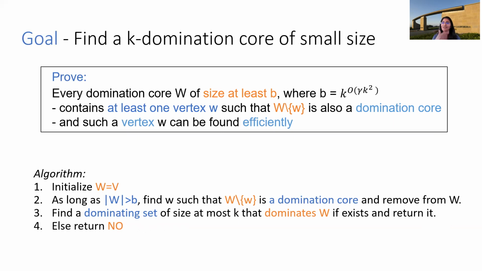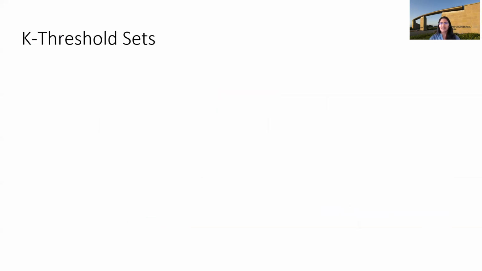And it also says that if you're given a bigger size domination core, you can always find a vertex to remove from it such that you still have a domination core. So the second part of finding the vertex can be done using standard techniques if we have a bound on the size of minimal domination cores. So from now on, we're just going to concentrate on bounding the size of minimal domination cores. Okay, for that, we are going to define another notion called K-threshold sets.